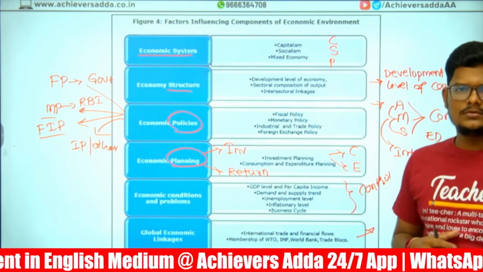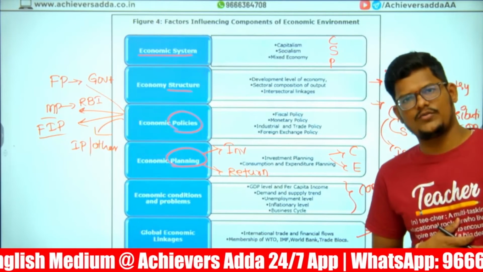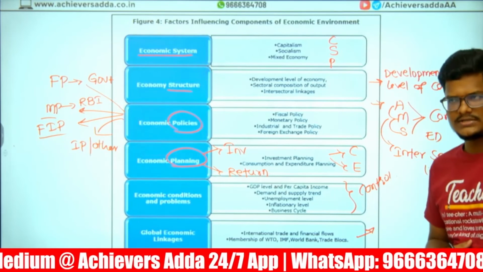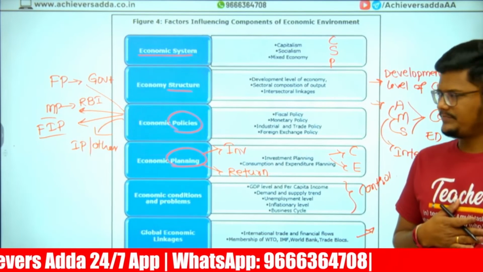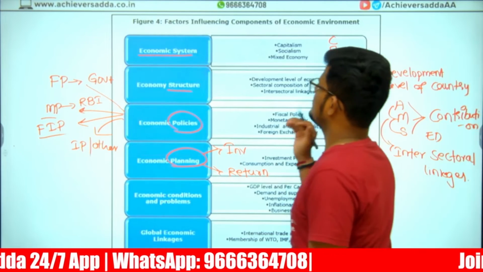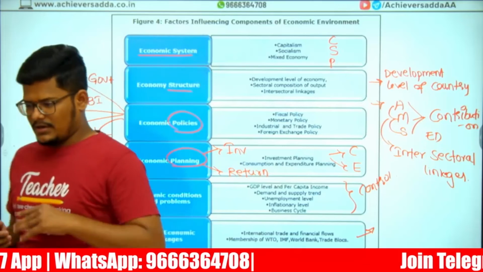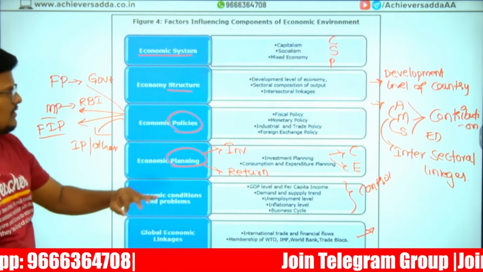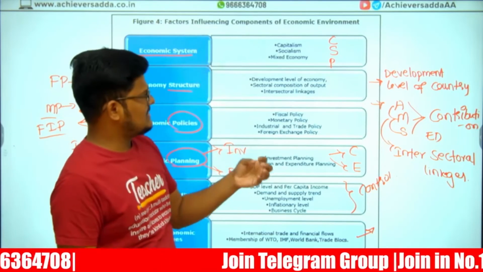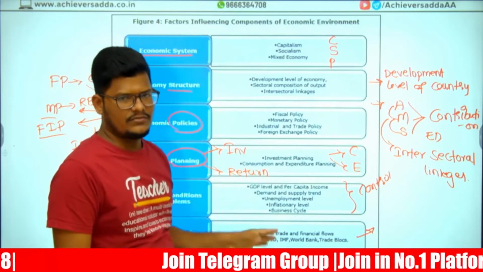So globally, in a competitive way, we are part of different trade blocs, doing international business and generating foreign reserves for us. These are the factors which will influence: system, structure, policy, planning, condition. Many books will write simply all under one only.